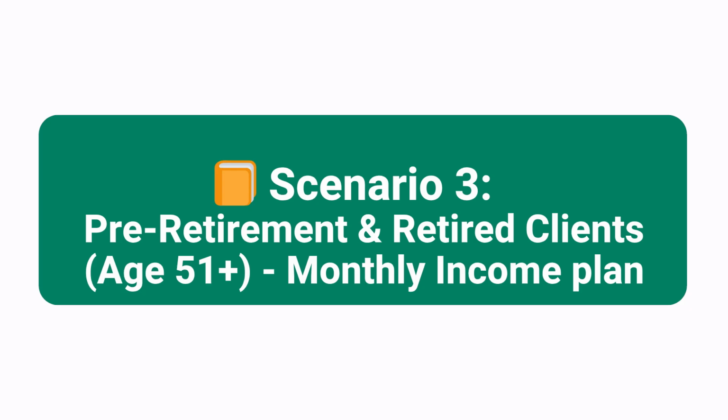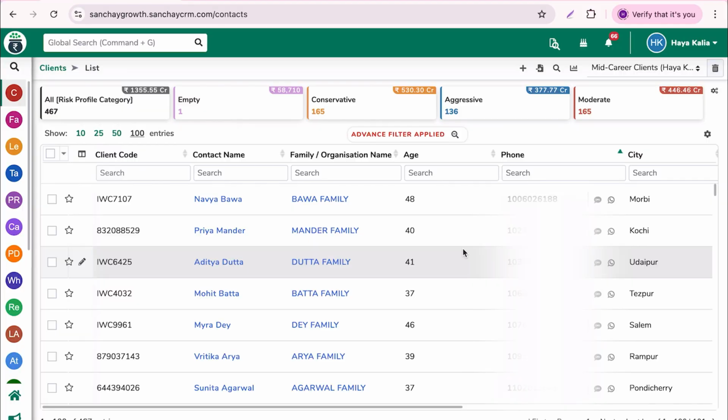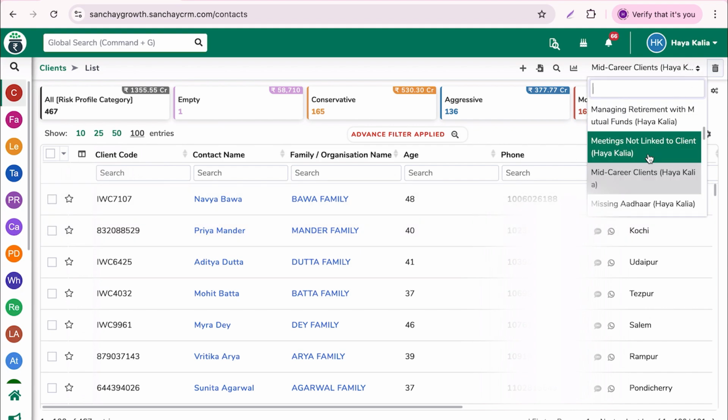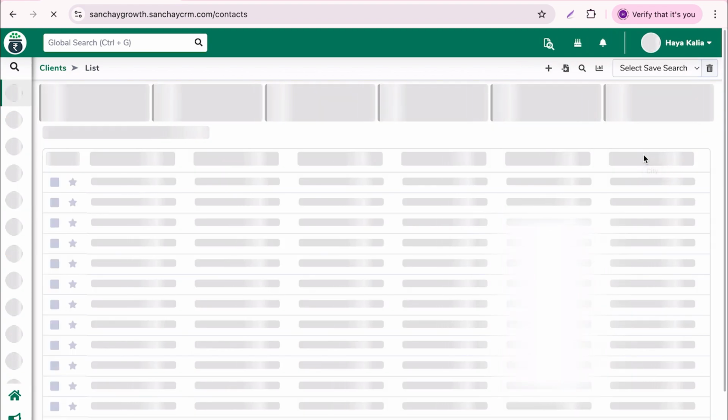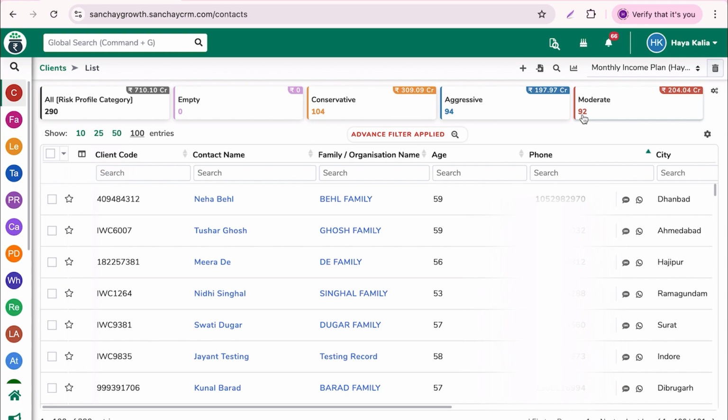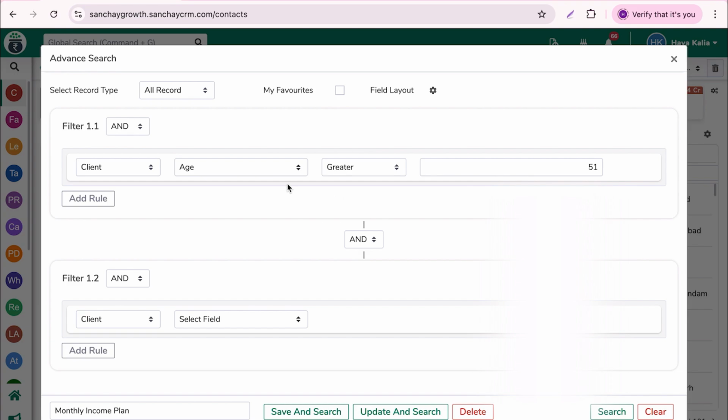Next, for the clients above 50, the focus changes. Now it's about safety, regular income, and legacy planning. So for the pre-retirement and retired clients, I have made a save search and saved it as monthly income plan. So here is my save search, monthly income plan, based on the clients who are 50 or greater. For clients greater than 51, we can see the search over here.